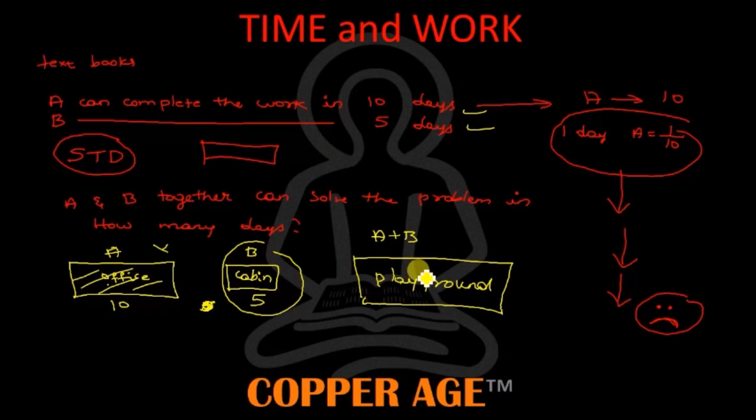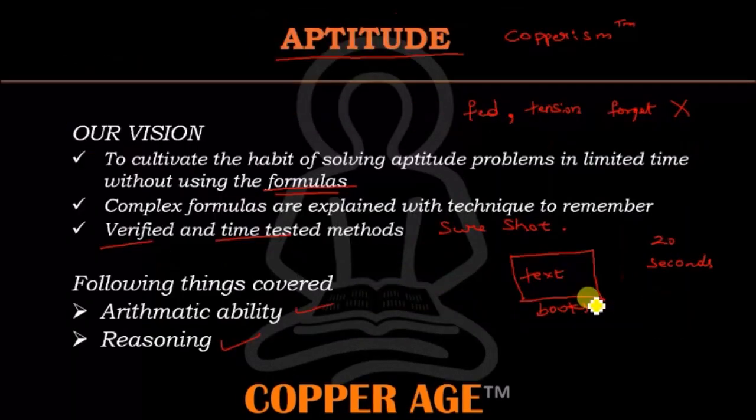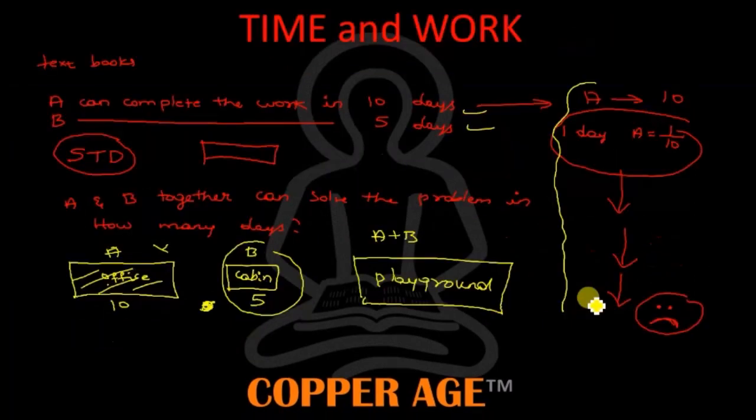For example, as I explained, this is a conventional method they'll use. We will use some other method. What is that other method? STD. So what is STD? STD means speed, time and distance. We'll write it like this: S, T, D.